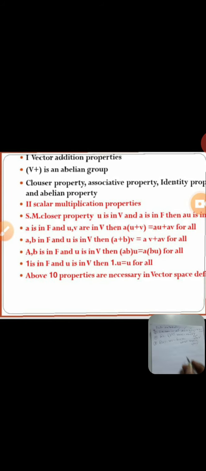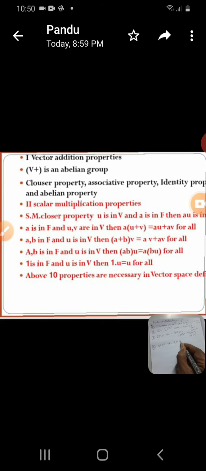It is very important. And the ninth property is also the same. It is like the associative property. a, b element of F and u element of V, that implies (ab)u = a(bu), for all a, b element of F, u element of V. This is the case. It is the ninth property.